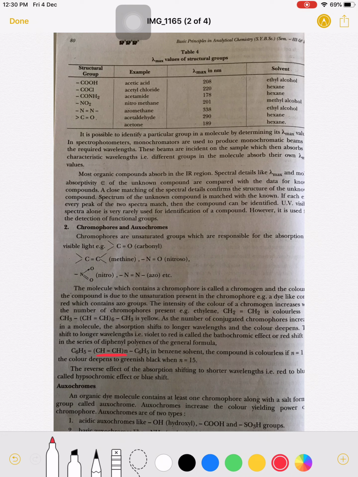So the color of that compound is only because of the increase in the number of chromophoric groups in the molecule. And if the molecule contains a chromophoric group, that molecule is known as a chromogen.